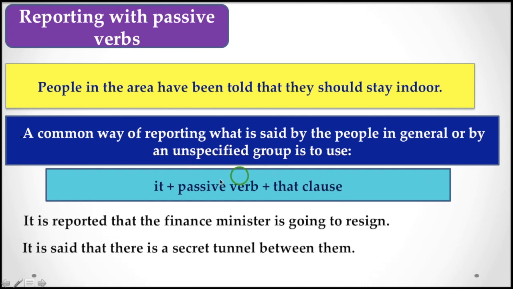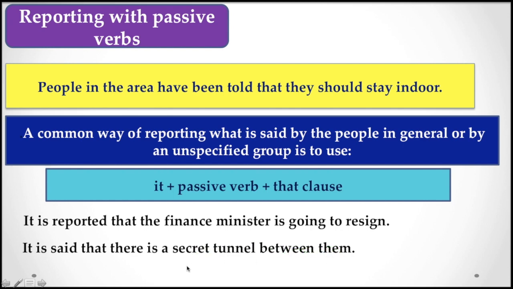Next example: it is reported that the finance minister is going to resign. Here also you have to report something in a roundabout way, using it plus be verb plus main verb third form, that is, a passive verb, then the that clause. Similarly, it is said that there is a secret tunnel between them.